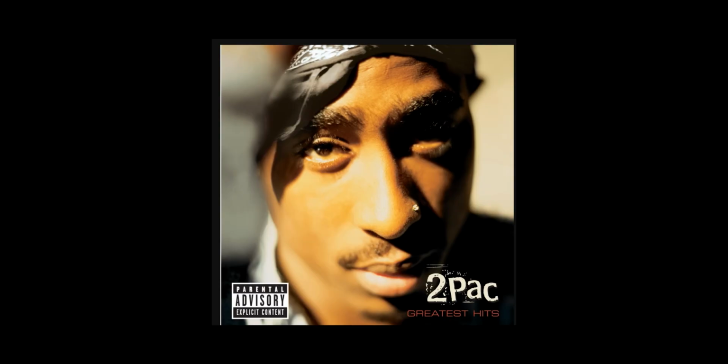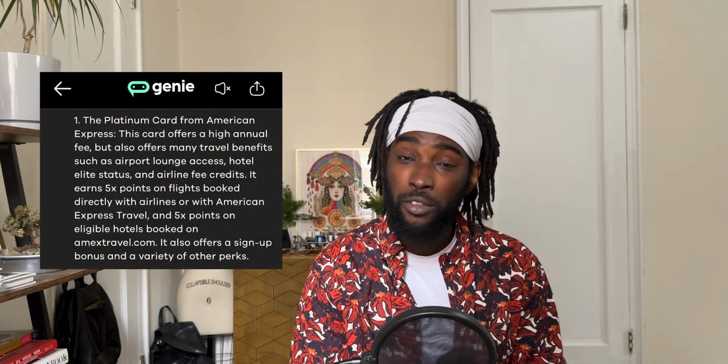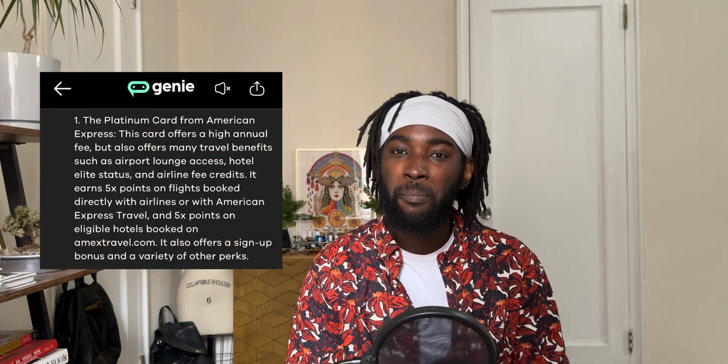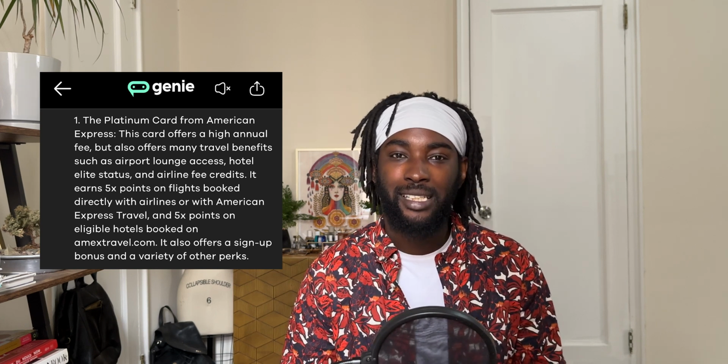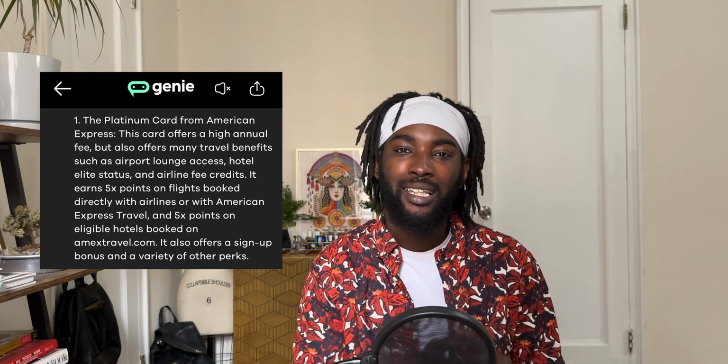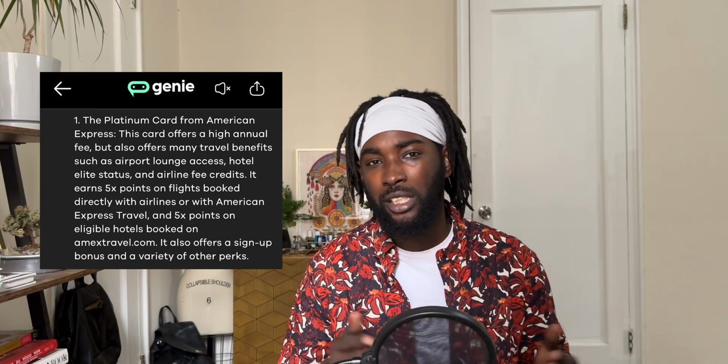So starting off with the Amex Platinum card, it actually makes me think of the Tupac song, Live and Die in LA. Platinum. But anyways, let's move on. It says the Platinum card offers a high annual fee. Yes, it does, $695. But it also offers travel benefits like airport lounge access, hotel elite status, and an airline fee credit, which is all true.